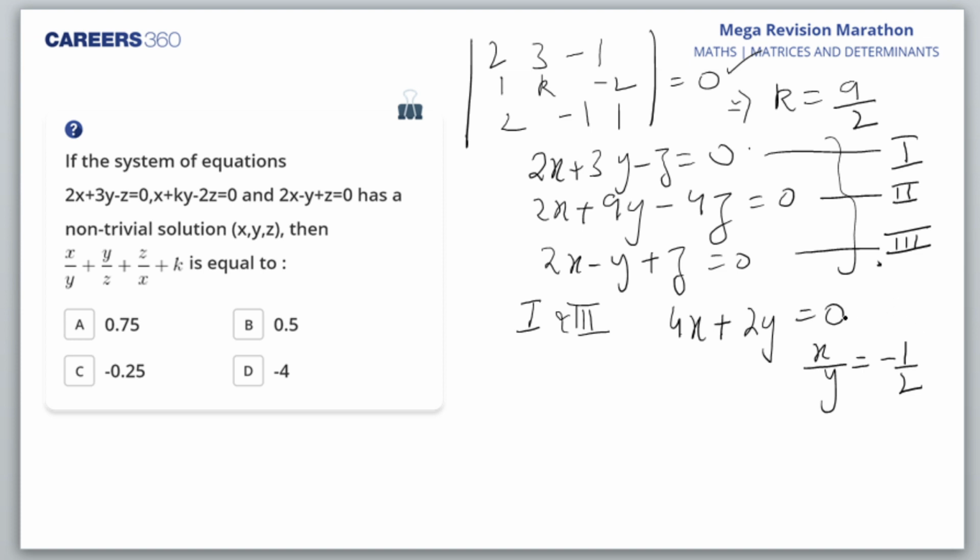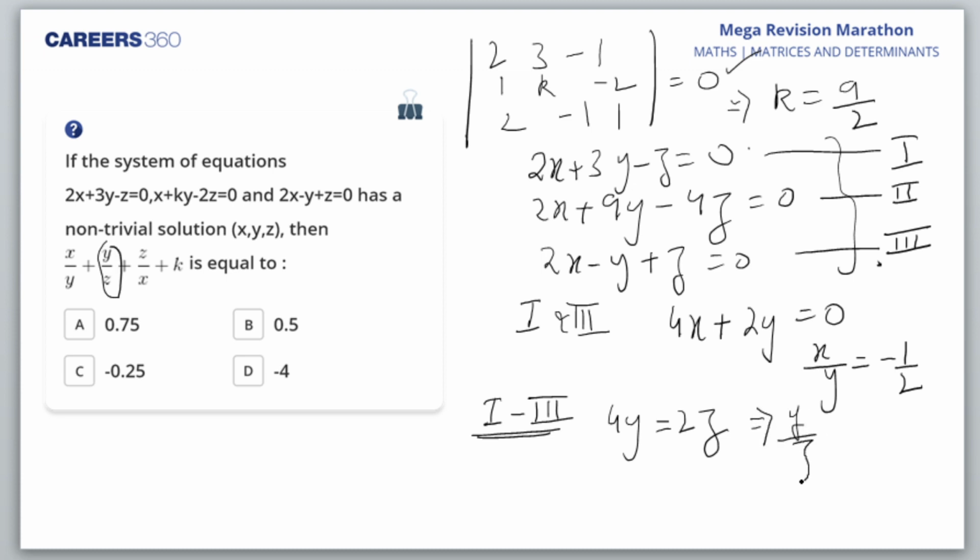Next, 1 minus 3 I'll do. When I subtract 3 from 1, the 2x and 2x get cancelled. 3y minus y will become 4y. And minus z and minus z will become minus 2z, and on the other side it will become 2z. So what do I want? I want y by z. Y by z would be 1 by 2.